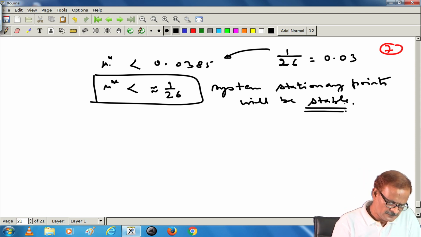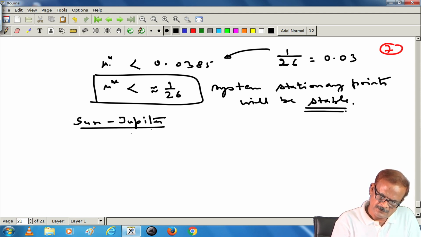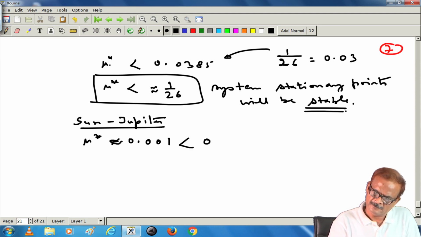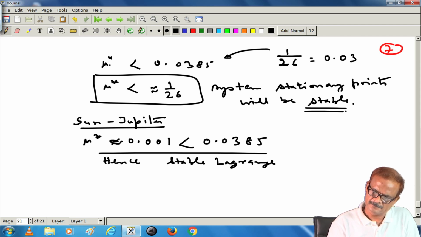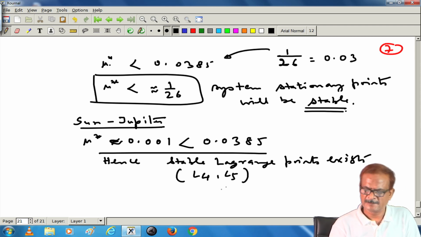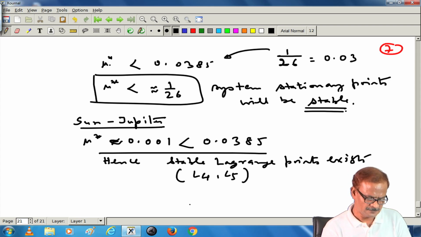And this you will get when I supply the material. In the case of the Sun Jupiter system, mu star is around 0.001, which is less than that value, hence stable Lagrange points exist. And what will those points be? This will be L 4 and L 5. L 1, L 2, L 3 are not stable.